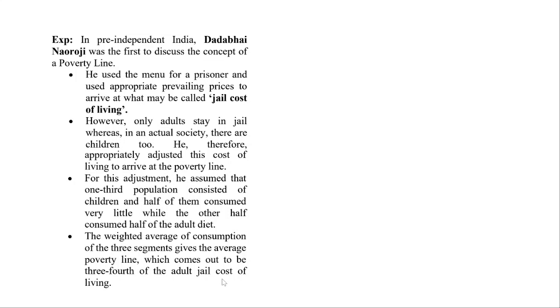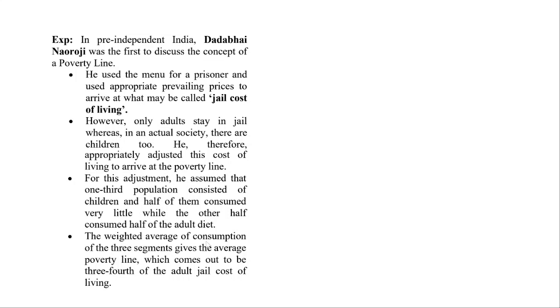So who gave this jail cost of living? First of all, you have to remember it is Dadabhai Naoroji. And what are some of his observations? That in the prison he looked at the menu, etc., and the prices. But in the prison there are no children, and for children, what they have taken, some children do not eat at all, and some children take only half of the food. And three-fourths of the adult jail cost of living.